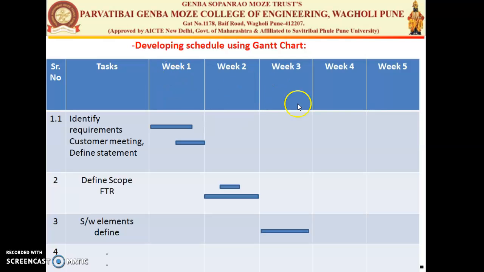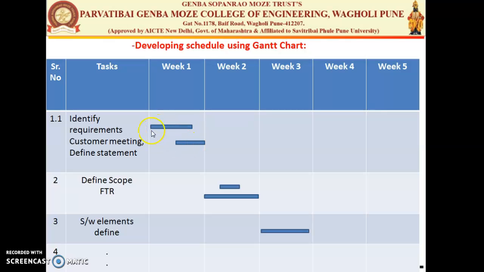So 1 week, 2 weeks, 3 weeks, 4 weeks and 5 weeks. And vertically you can see the number of tasks which are taken under the software development. I have listed 3. You can go with more. The first one is to identify the requirements, meeting the customers and defining the statement. So week 1 will take the whole time for completing this task.